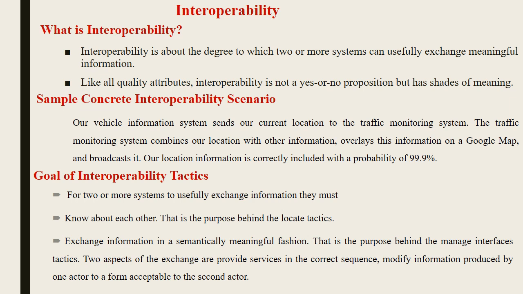That means it is going to manage the interfaces. So what is the necessary information? What is the correct information that should be shared among the systems? For example, if the car is going on a road, the particular road information should be shared with Google Map, not all the information. So this is called interoperability.